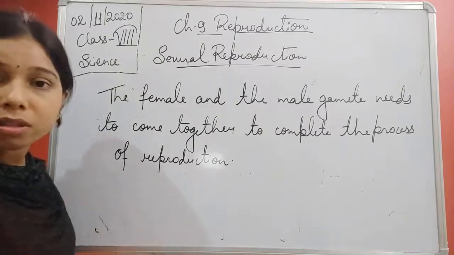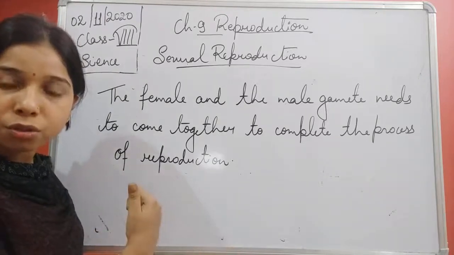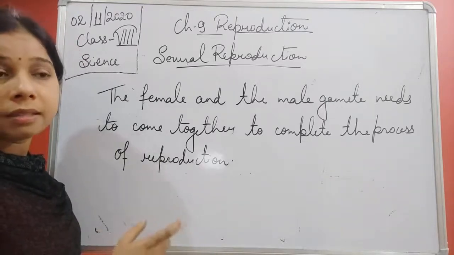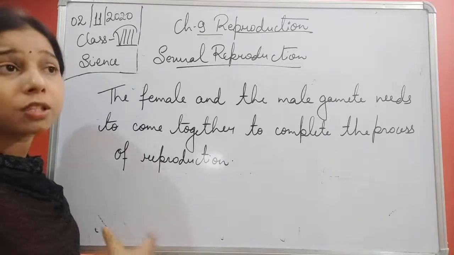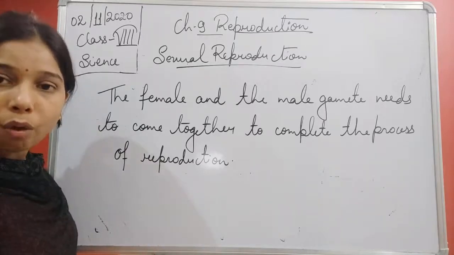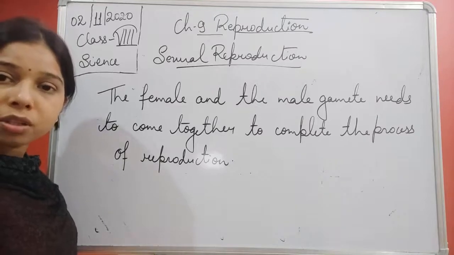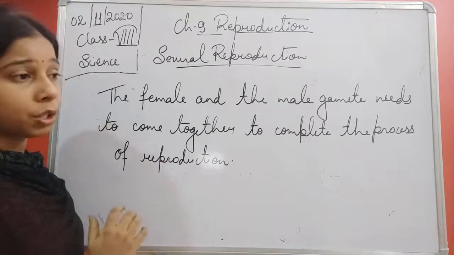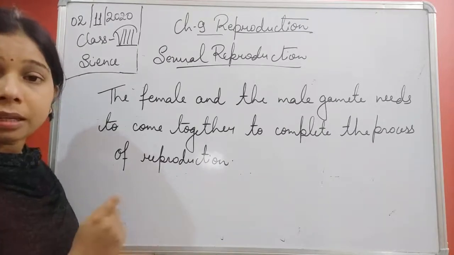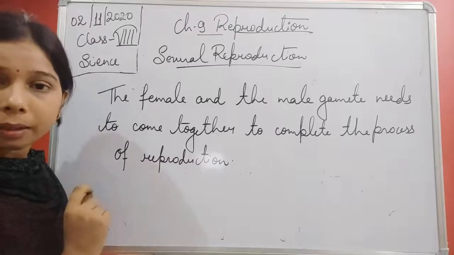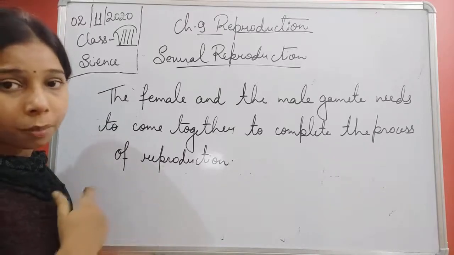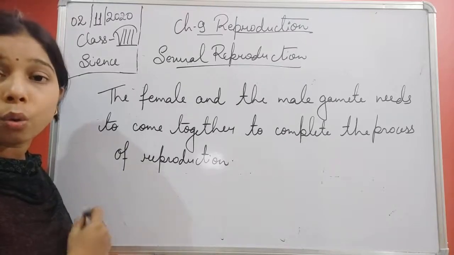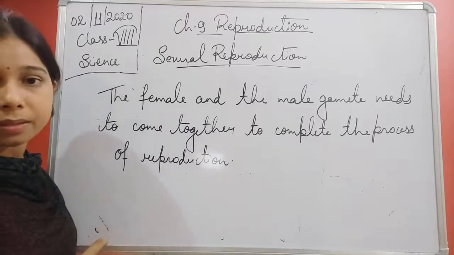Now, different organisms have different mechanisms. There is a different process to carry out reproduction, students. In case of a human, the sperm is made to enter into the body of the female, so that fusion can occur between the sperm and the egg. Okay, now you see, student, how is it possible? See, sperm is motile, and egg is non-motile. So a sperm has to travel so that it reaches the egg or ova, and the fusion can take place.